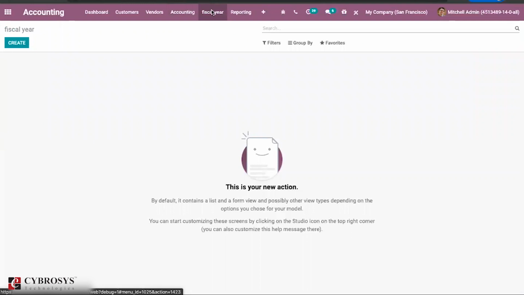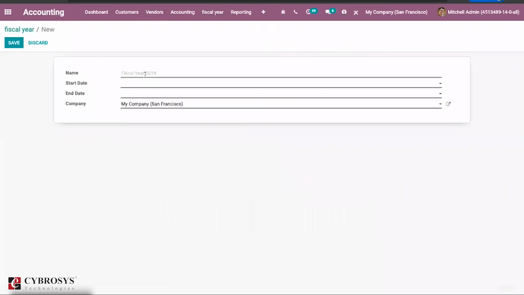Then we have a menu called fiscal year option. So you can create a fiscal year directly from here. You can just create the fiscal year, start date and end date here. Earlier we had this option in the settings.